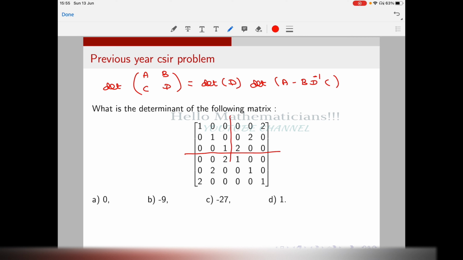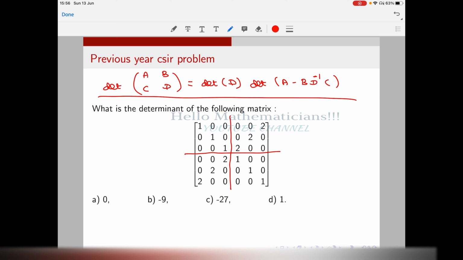So the thing is, it is in block matrix form. I have given a formula here to calculate the determinant of a block matrix. So the determinant of the block matrix [A, B; C, D]. Here D is invertible, that is the important thing. Since D is invertible, we write this as determinant of D times determinant of A minus B D inverse C.